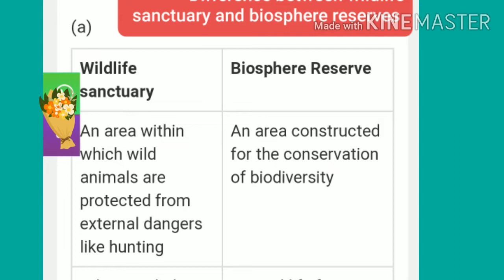So the first difference is: wildlife sanctuary is an area within which wild animals are protected from external dangers like hunting. Biosphere reserve is an area constructed for the conservation of biodiversity. So children, in wildlife sanctuaries only animals are protected, while in biosphere reserve the whole biodiversity is protected.